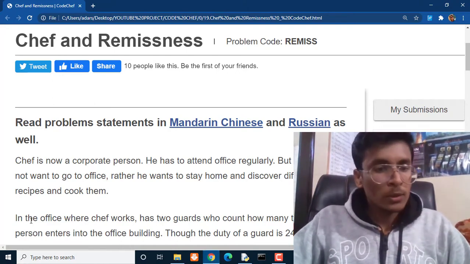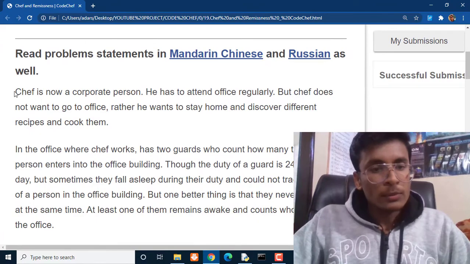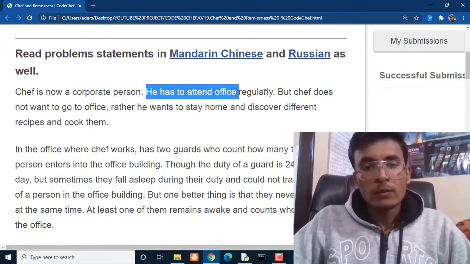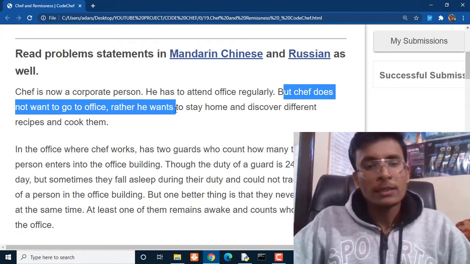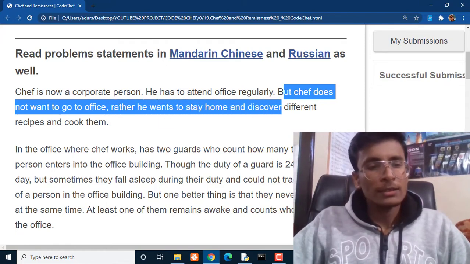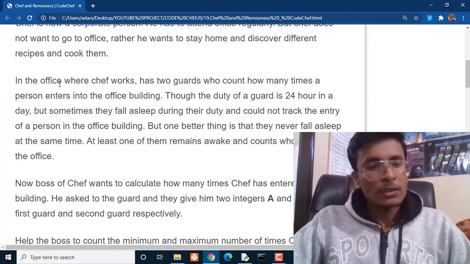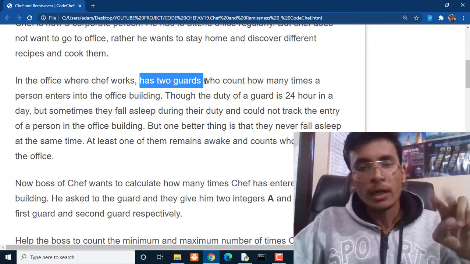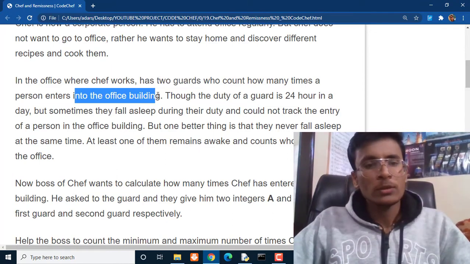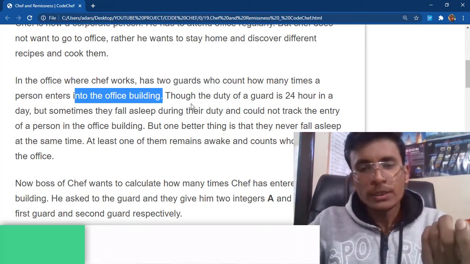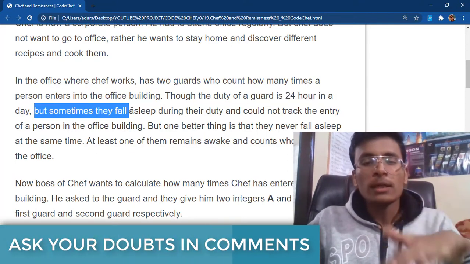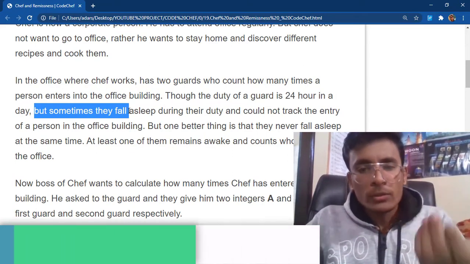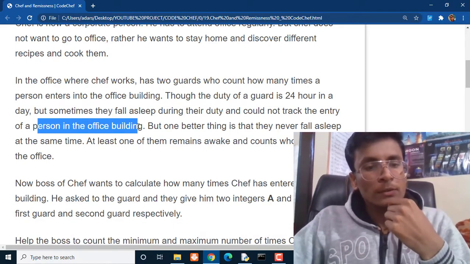So what this problem is all about: Chef is now a corporate person and he has to attend office regularly. But Chef does not want to go to office, rather he wants to stay home and discover different recipes and cook them. In the office where Chef works, he has two guards who count how many times a person enters into the office building. Though the duty of a guard is 24 hours in a day, sometimes they fall asleep during their duty and could not track the entry of a person in the office building.